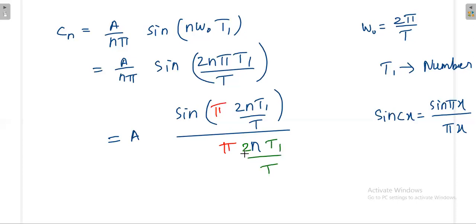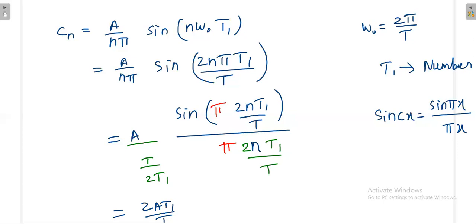So this 2 T1 by T, I have introduced as an extra component. So for that, I have to write it in the reverse manner here. That means T divided by 2T1. So this you can take up: 2A T1 divided by T. This component resembles the structure sine pi x divided by pi x.